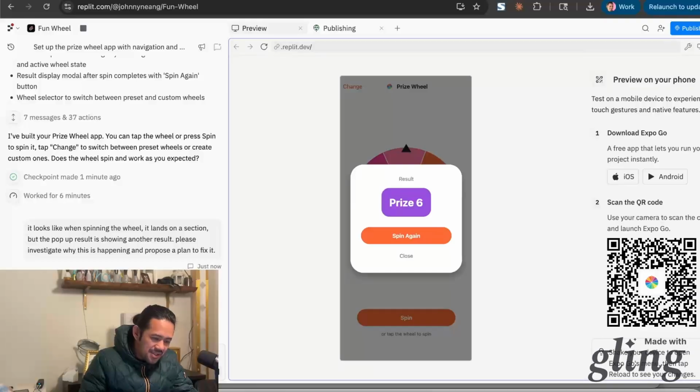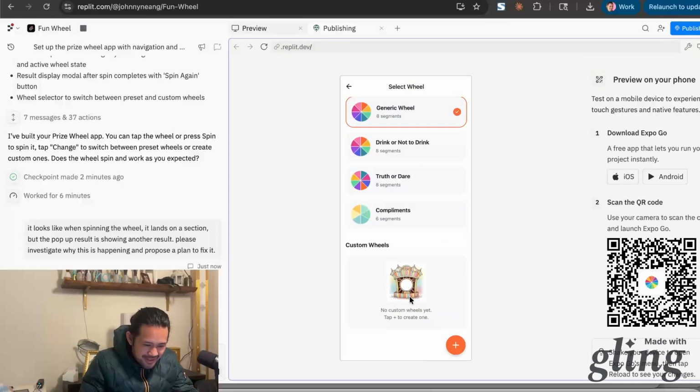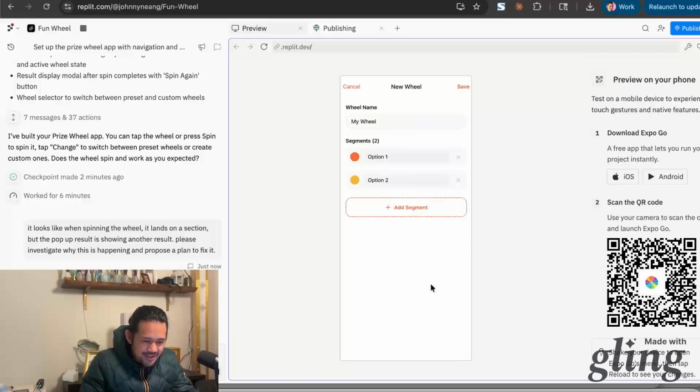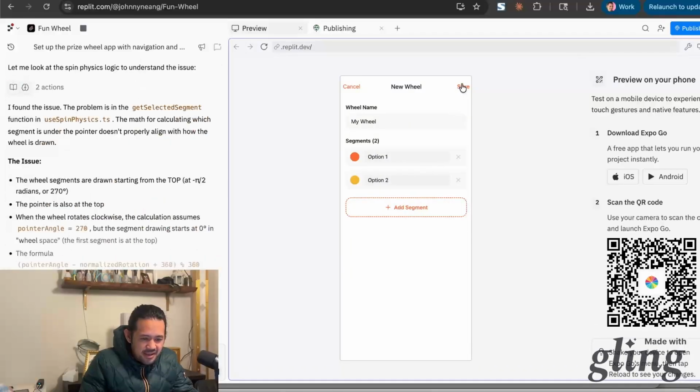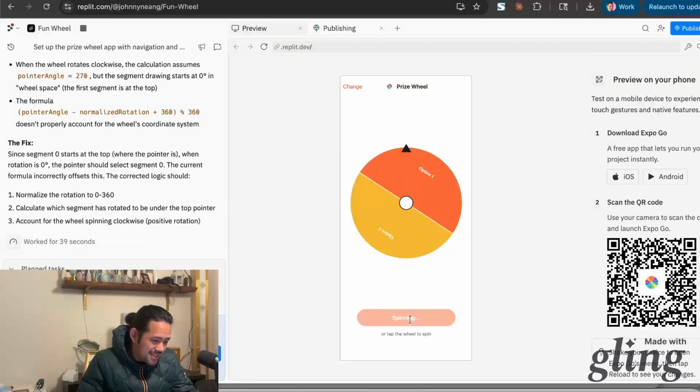Okay, so looking at this in the spin physics, not sure if that's the case, but sure. So while it's doing that, let's look at the custom wheel. No custom wheel. Let's create a custom wheel. Oh, this is cool. And let's say those two options are fine. Oh, that's cool. Okay, perfect. Yeah, I mean, it has that at least.